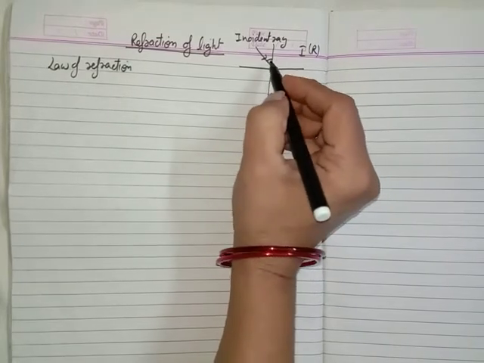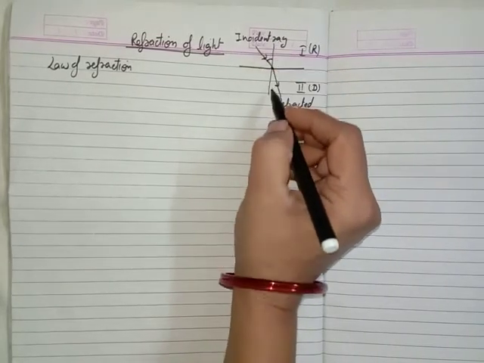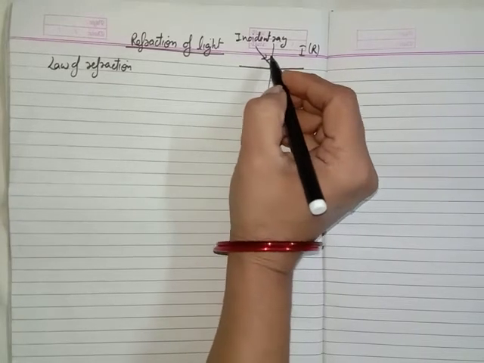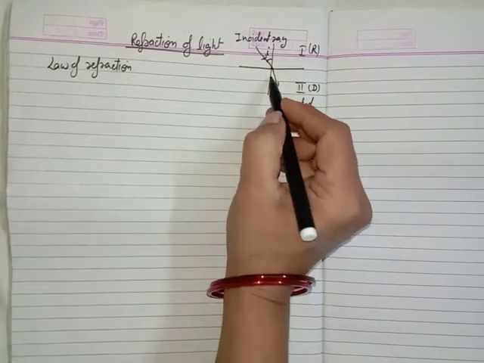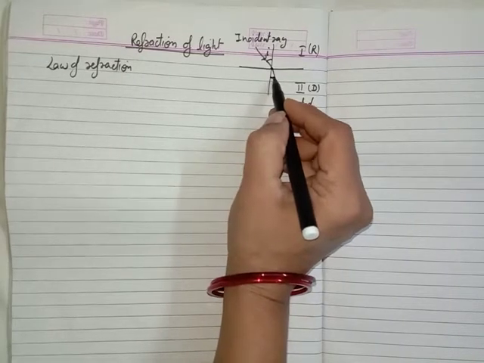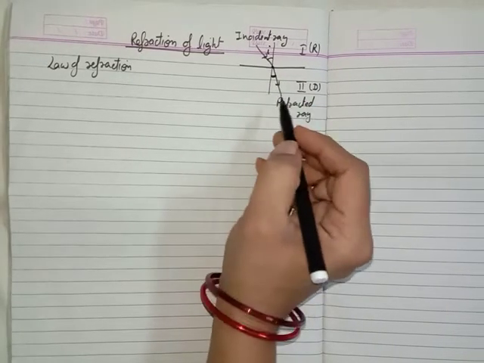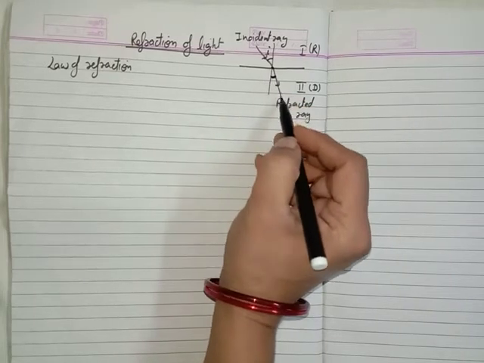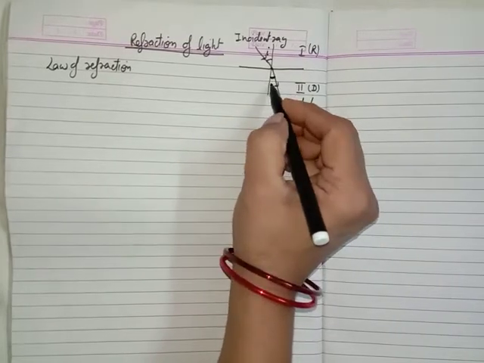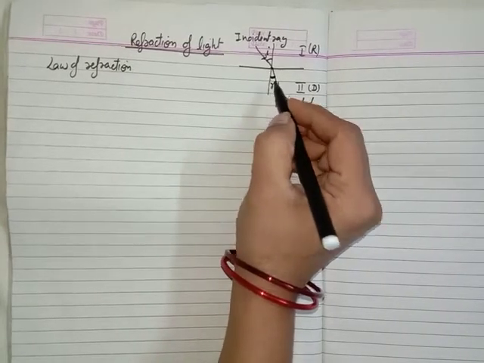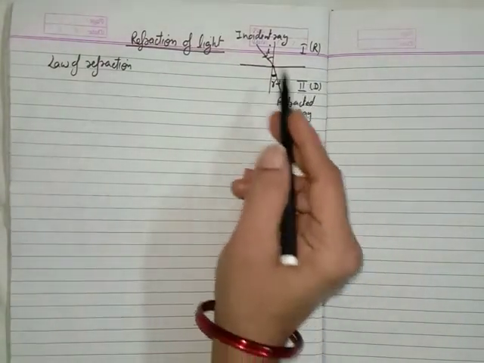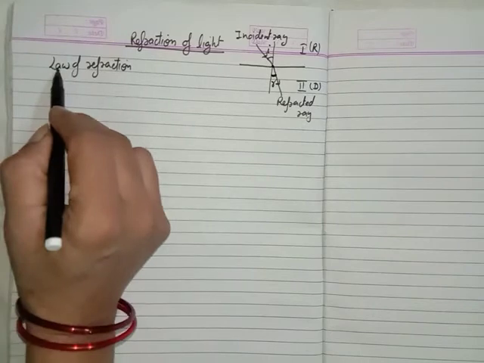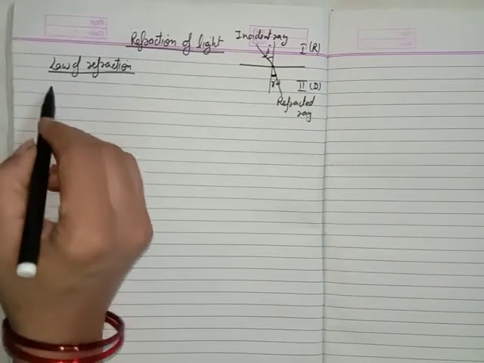So the angle between the incident ray and the normal is called the angle of incidence, and we represent it by the symbol small i. And this is the refracted ray, angle of refraction. What does it mean? It means the angle between the refracted ray and the normal is called the angle of refraction, and we represent it by the symbol small r. So after preparing this figure, we can easily write the laws of refraction.